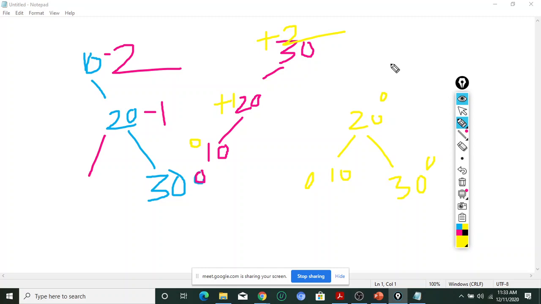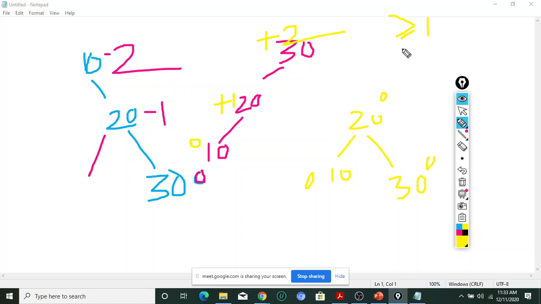Let us come to the definition. An AVL tree is a binary search tree in which the height of the left subtree and the height of the right subtree of the root differ at most by 1. At most by 1 means maximum 1.